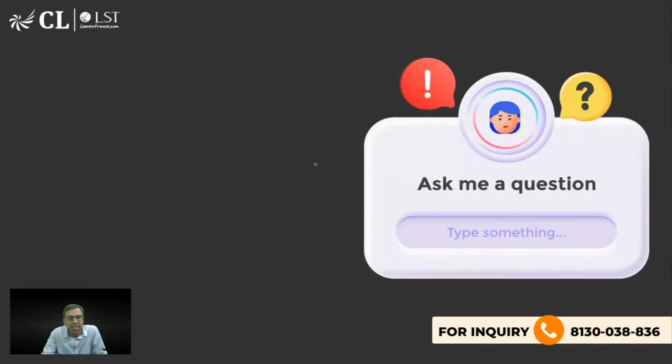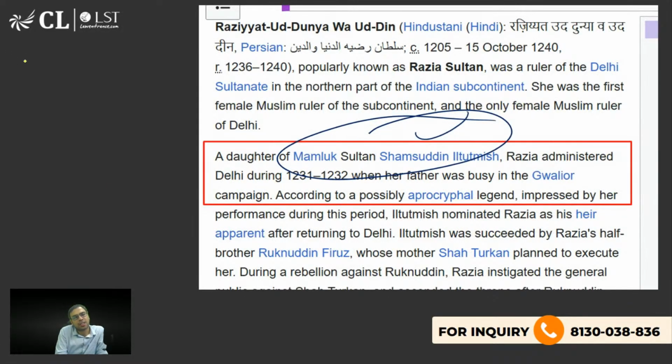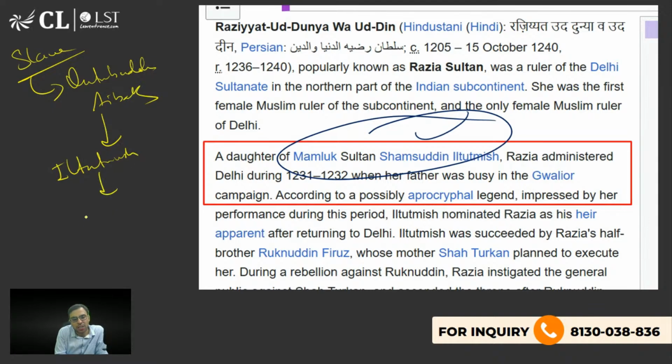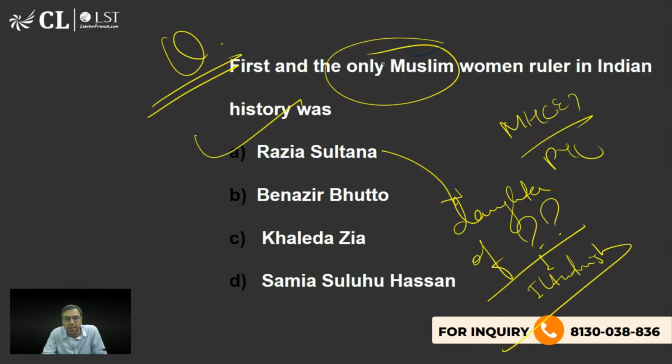So basically, in the Mamluk dynasty or slave dynasty, the first ruler was Qutbuddin Aibak, right? And then his slave was Iltutmish, and his daughter was Razia Sultana. Okay, that is what you should be knowing. So the first and only Muslim woman ruler, right? So that is what you should be knowing about it. So that is the right answer.